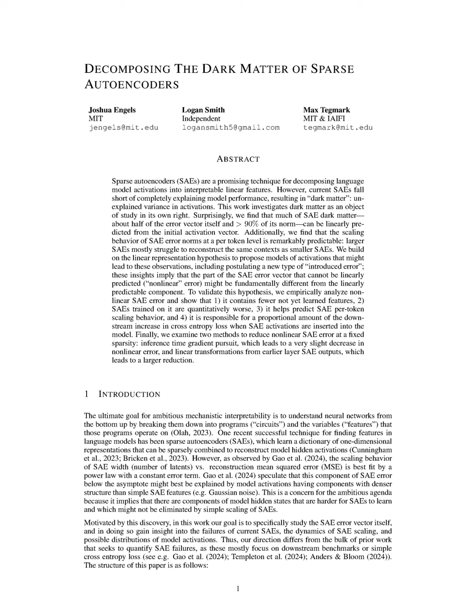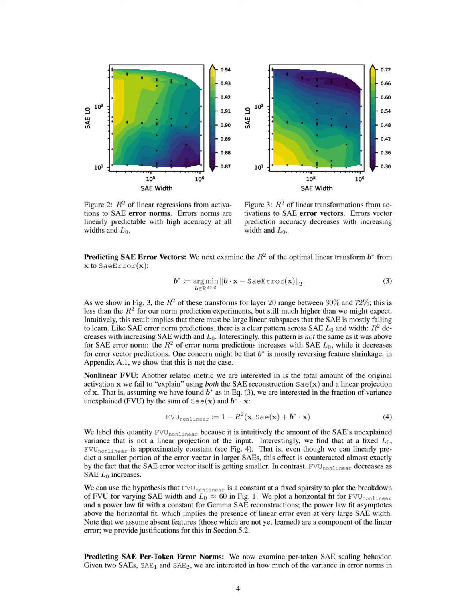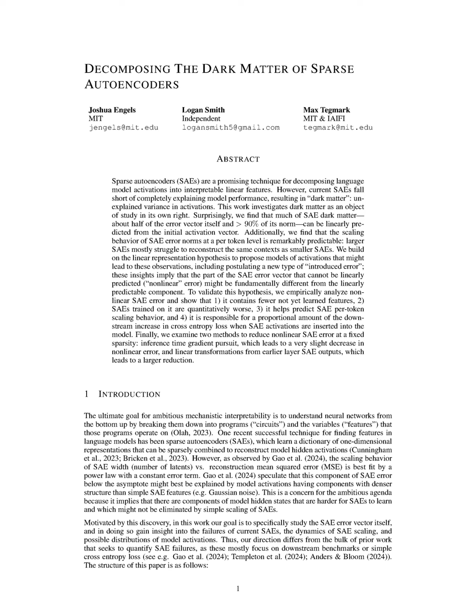Our method demonstrated that a significant portion of SAE error norms can be predicted with high accuracy, achieving an R-squared value between 86% and 95% across various SAE configurations. In contrast, the predictability of SAE error vectors was lower, with R-squared values ranging from 30% to 72%, indicating that while some linear relationships exist, there are substantial linear subspaces that SAEs fail to learn. This contrasts with traditional approaches that primarily focus on downstream benchmarks or simple loss metrics, which do not provide such detailed insights into the structure of SAE errors.